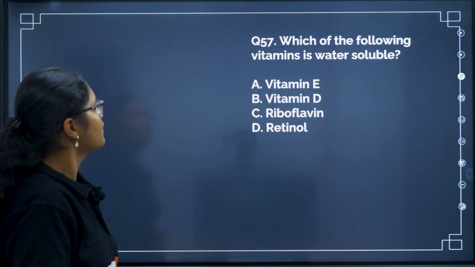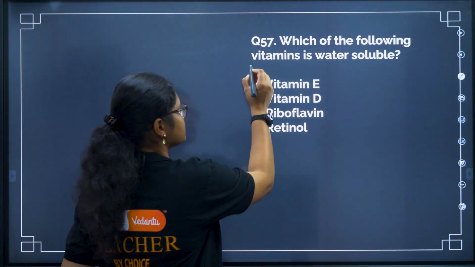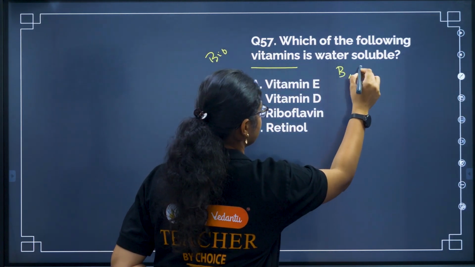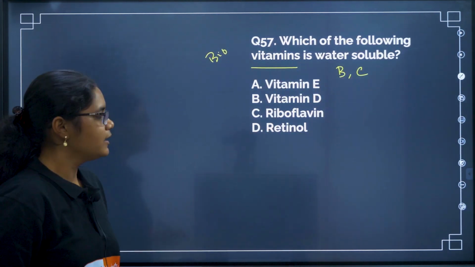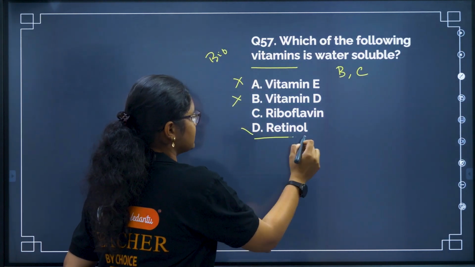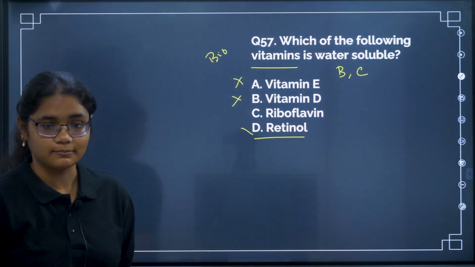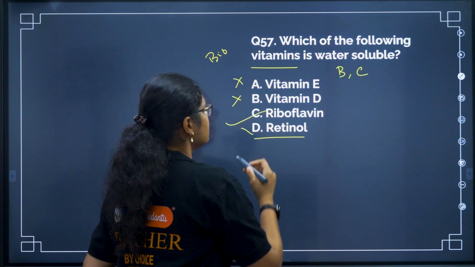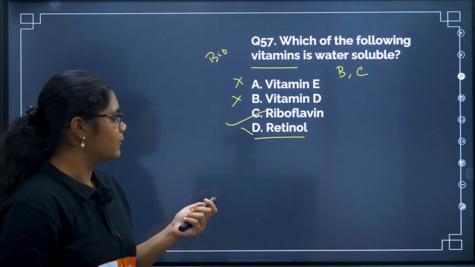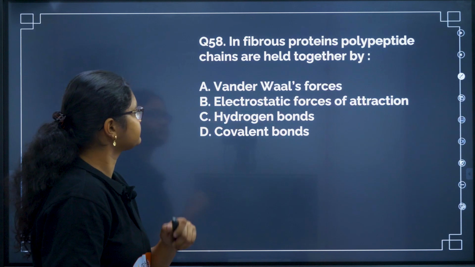Next question. Which of the following vitamins is water soluble? Again from Biomolecules, we know vitamin B and C are water soluble. And you can see E is not there, D is not there. So A is retinol, which is the name of vitamin A, and riboflavin is the name of one of the complex of vitamin B. Okay, so this is the correct answer.